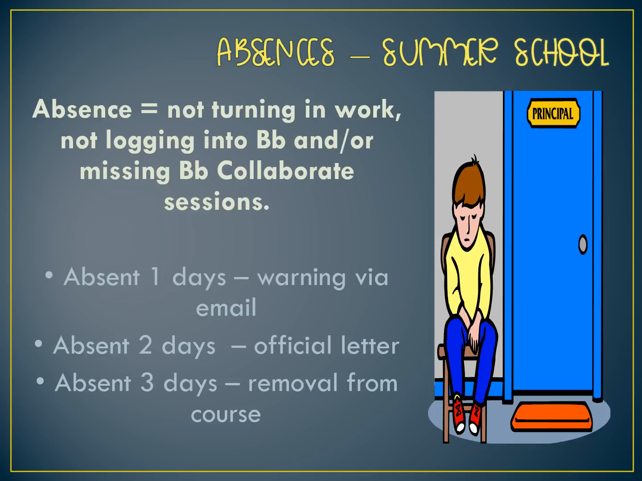So being absent in summer school means that you're not turning in work, that you're not logging into Blackboard, or you're missing Blackboard Collaborate sessions. And because one day in summer school is essentially 1 week during the school year, one day could mean a warning email. The second day that you're absent, you get an official letter, and the third day that you're absent from class, you're going to get removed from the course.